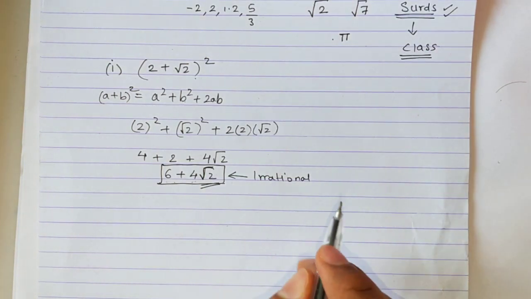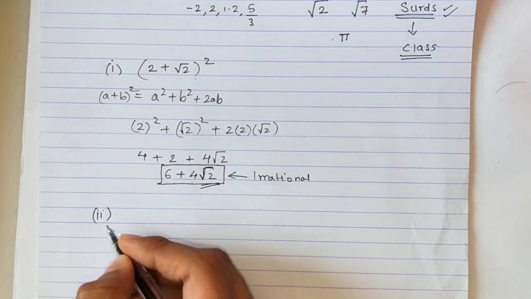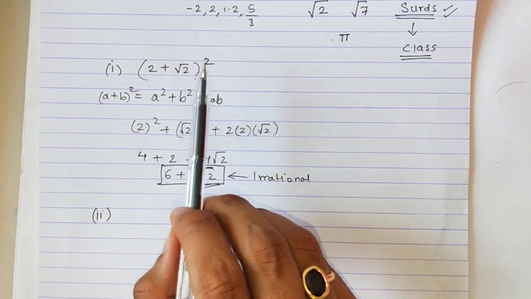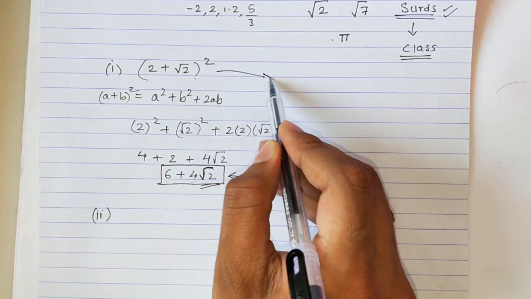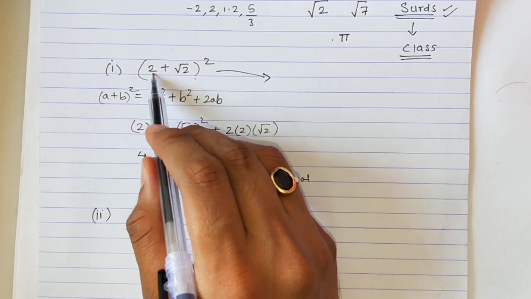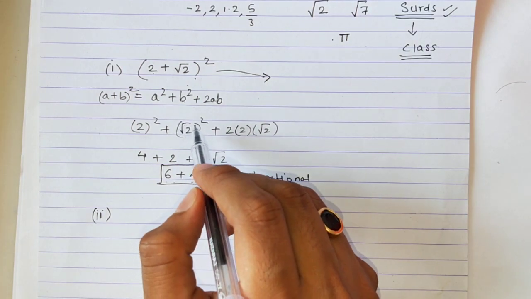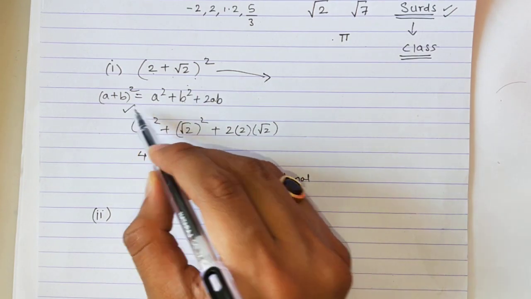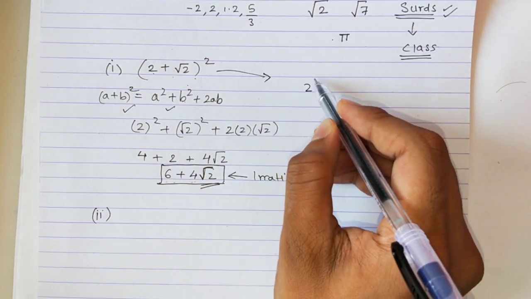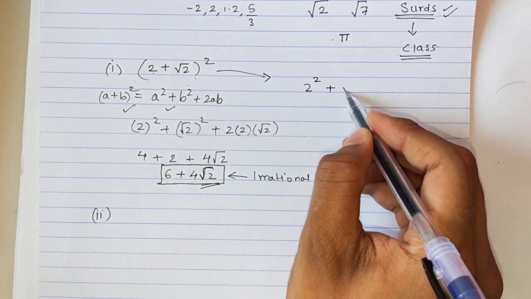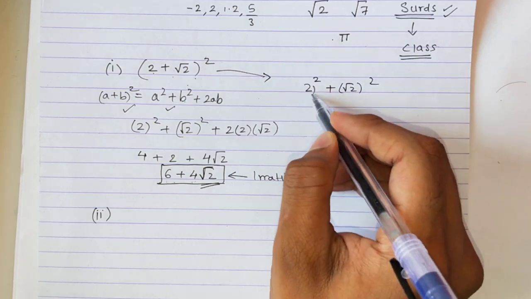Before the second one, many students make a common mistake when they open this bracket. Whenever you have a bracket like (2 plus root 2) the whole square, you have to use the expansion formula to open the brackets. Few students just do it like this: 2 square plus root 2 square.